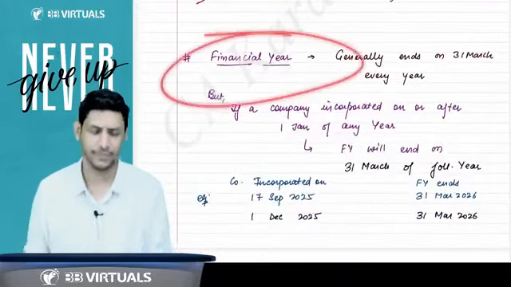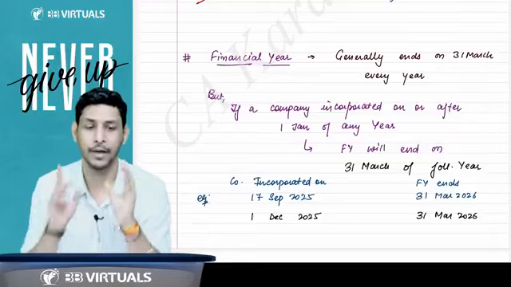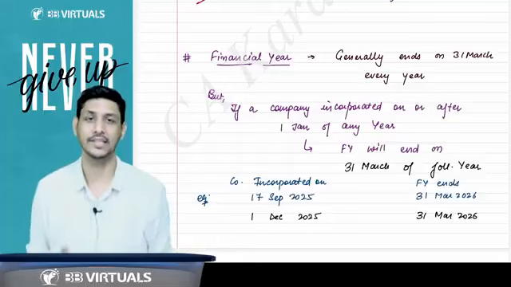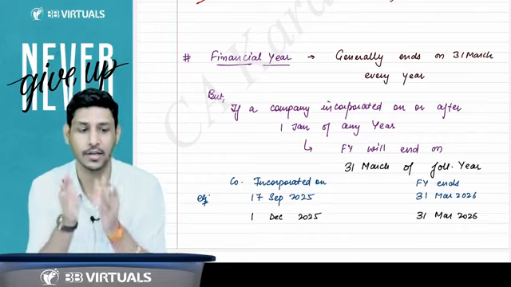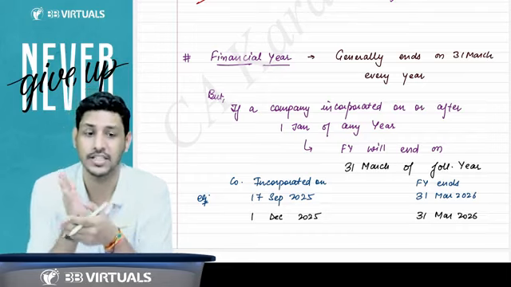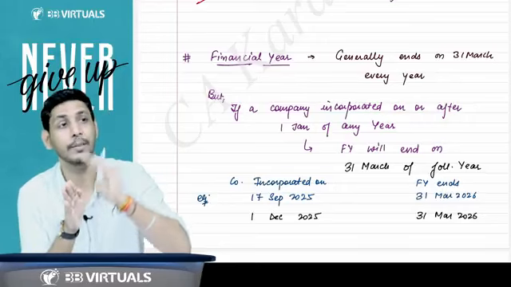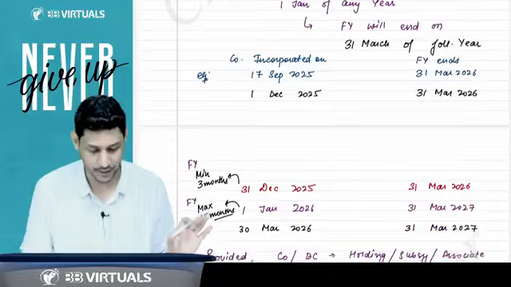Then, sir, what is financial year? Financial year is nothing. It starts from 1st of April and ends on 31st of March. But actually 2 things you have to keep in your mind. If any company is incorporated on or after 1st January of any year, then the financial year will end on 31st March of the following year, next year.